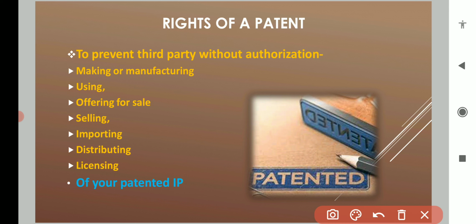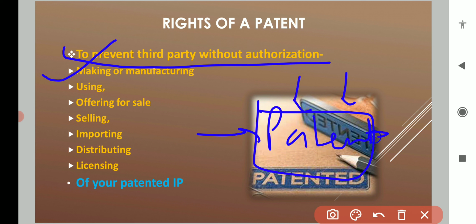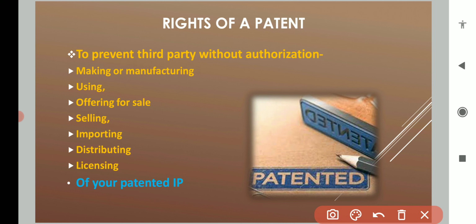Simultaneously, these rights prevent third parties, without authorization, from doing the same. You are the patent holder, so except you, no one can make or manufacture the product for which you have been granted a patent. Nobody can make that product or sell that product without your permission.